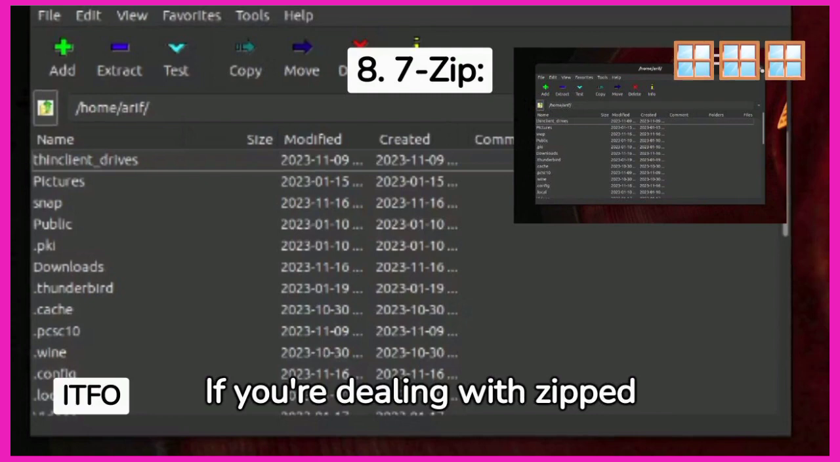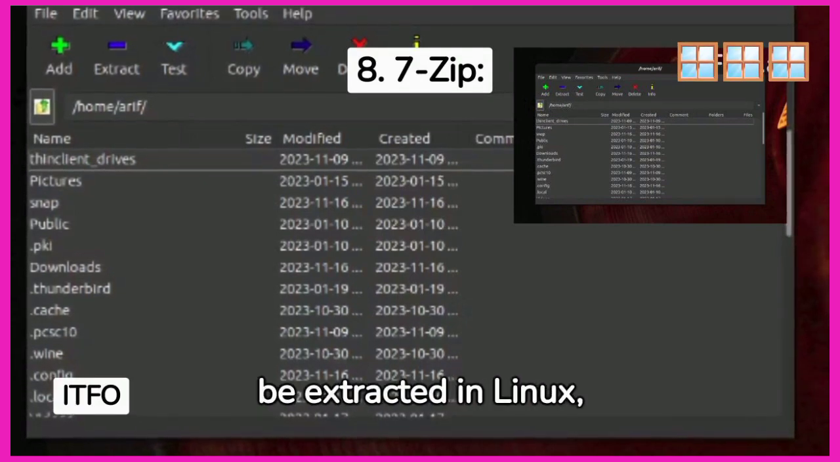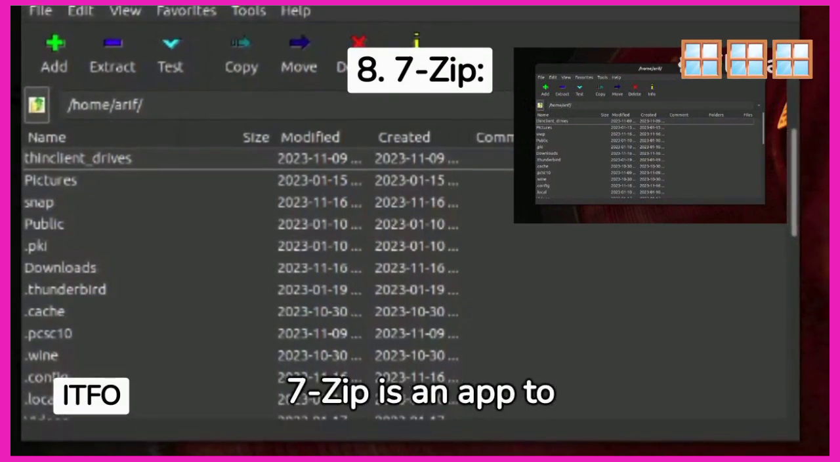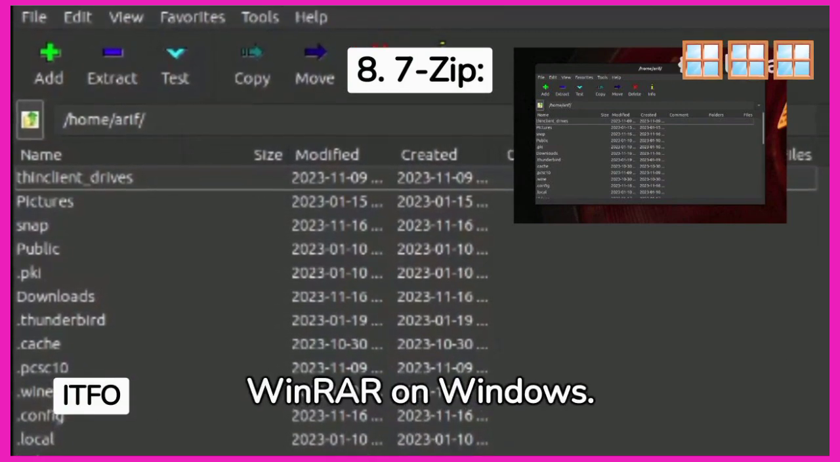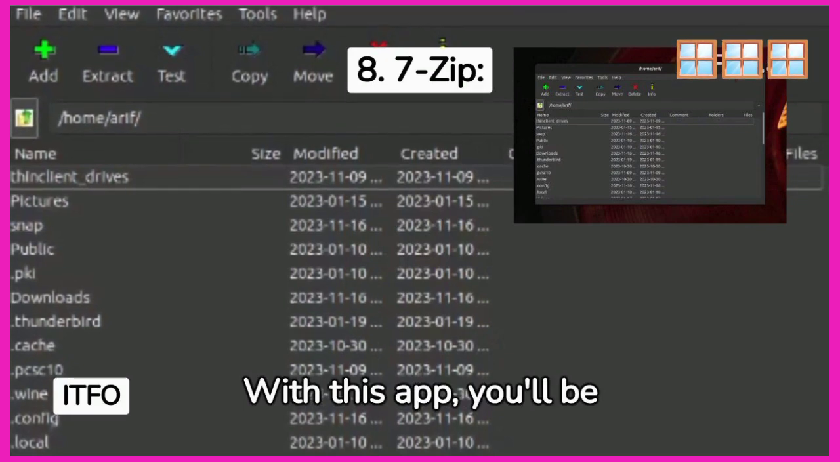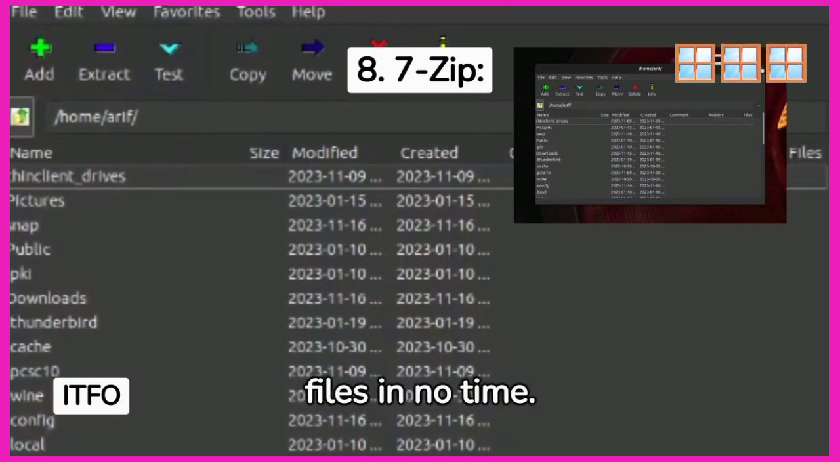If you're dealing with zipped files or any file that needs to be extracted in Linux, 7-Zip is an app to download. It's pretty similar to WinZip and WinRAR on Windows. With this app, you'll be able to extract important files in no time.